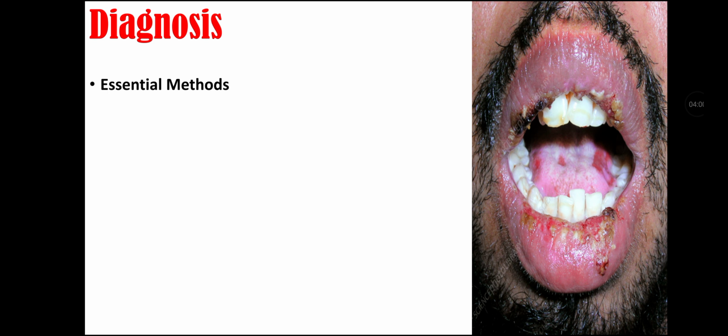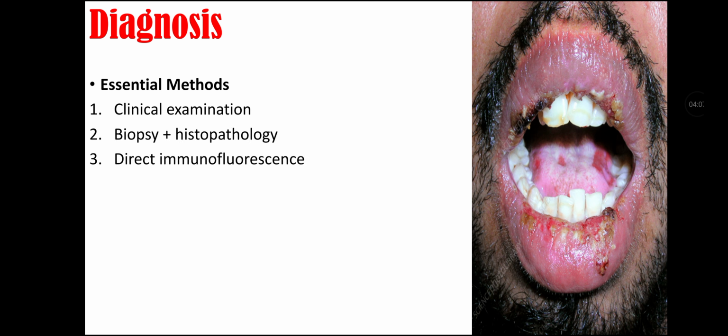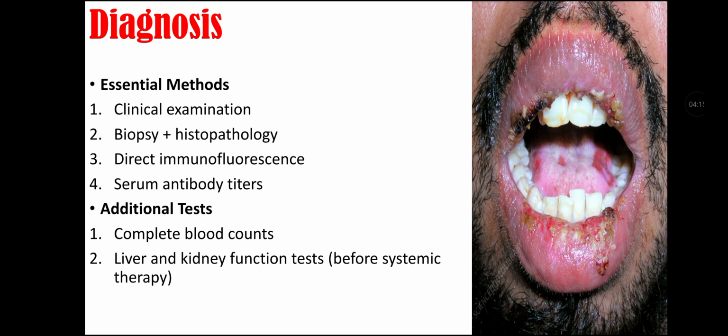Diagnosis of Pemphigus vulgaris. First, we do essential methods that include clinical examination, biopsy and histopathology, direct immunofluorescence, and serum antibody titers. And we can also do additional tests that include complete blood count, liver and kidney function tests before systemic therapy is done, and also nutritional assessment.